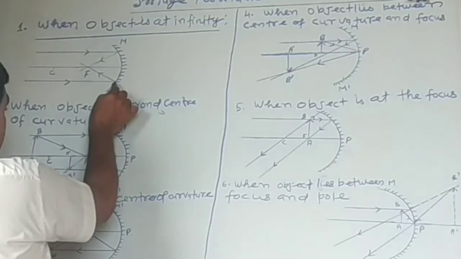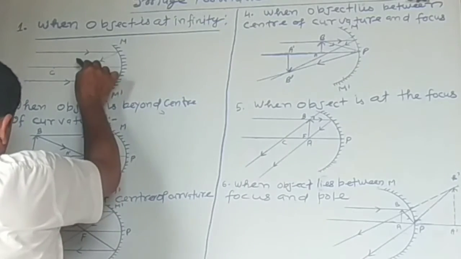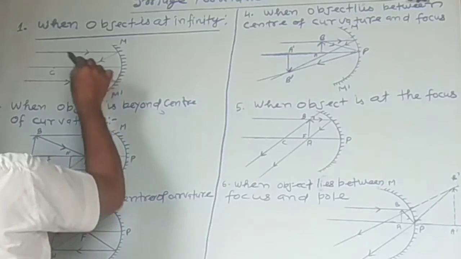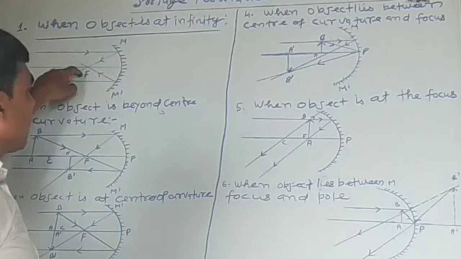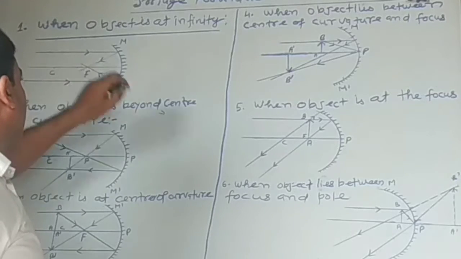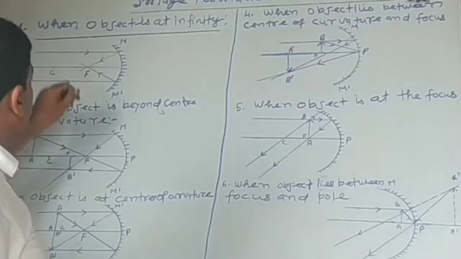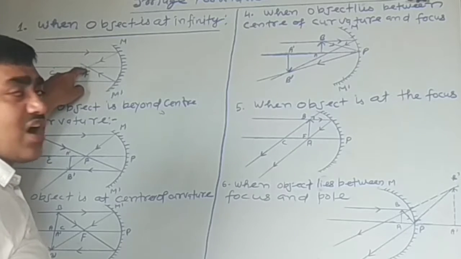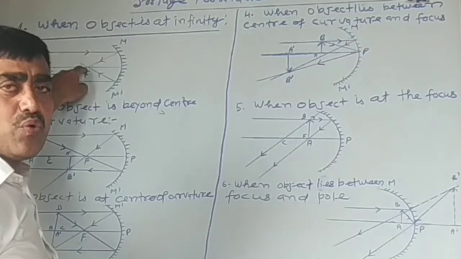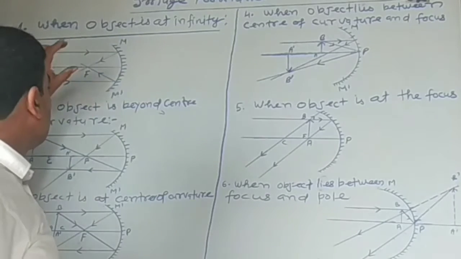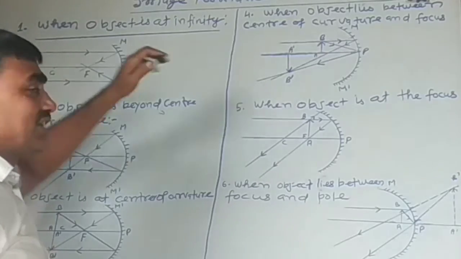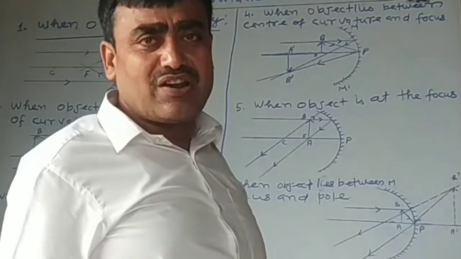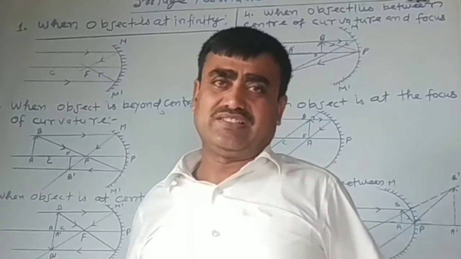Another ray obeys the same rules and passes through the focus after reflection from the mirror, and hence two reflected rays intersect at the focus of concave mirror, so image is formed at the focus. In this case, image is formed at the focus.